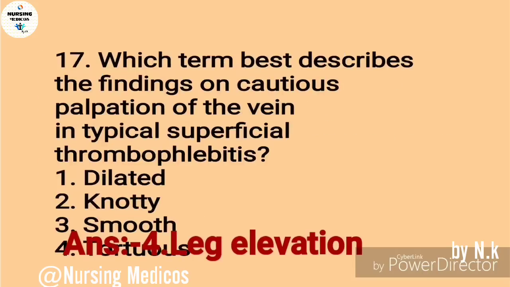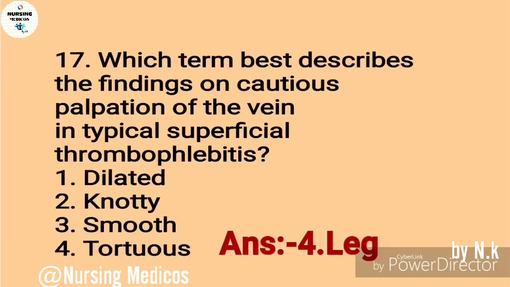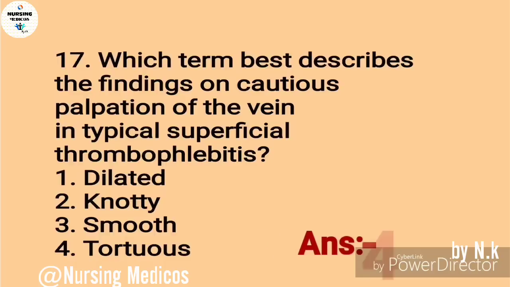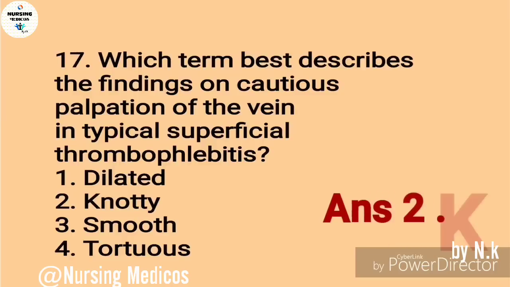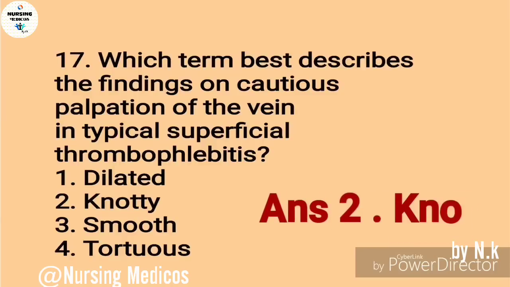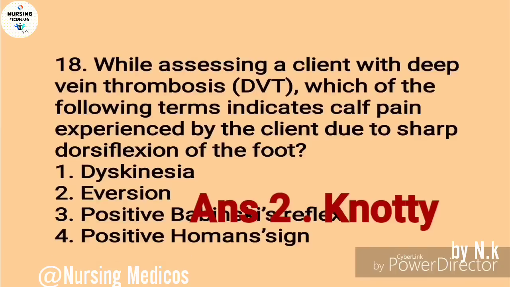The next one is 17. Which term best describes the finding on palpation of the vein in typical superficial thrombophlebitis? A. Dilated. Second one, knotty. Third one, smooth. And fourth one is tortuous. The answer is second. The next question we will see.